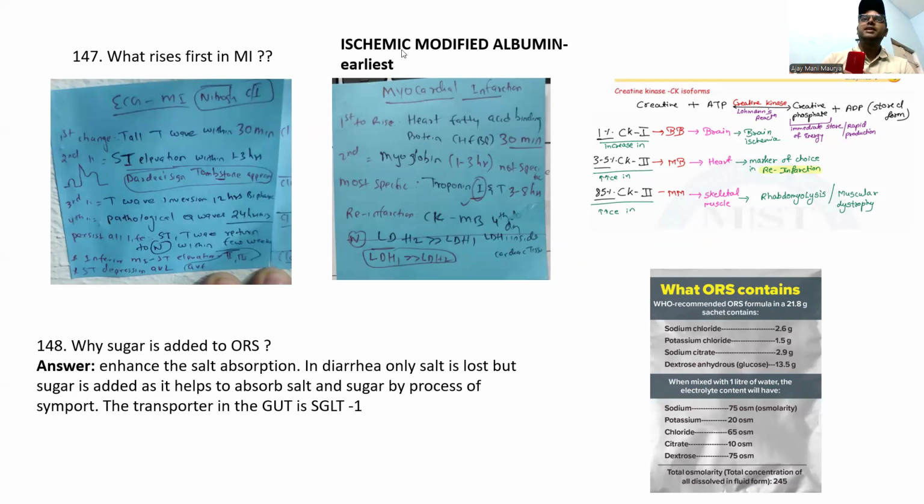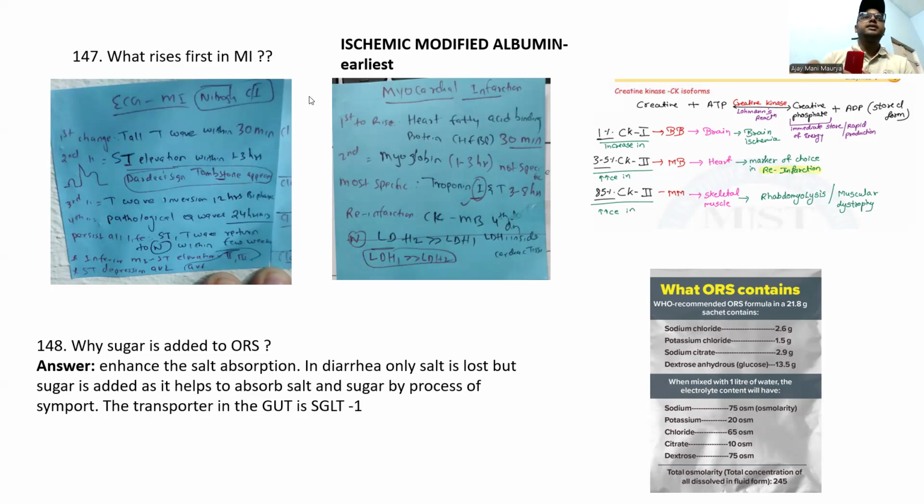Apart from this, the earliest rise is the ischemic modified albumin. After that is the H-FABP. Then is the myoglobin. Then is the troponin, most specifically the troponin. Reinfarction is the CK-MB. The CK isoenzymes are BB, MB, MM.